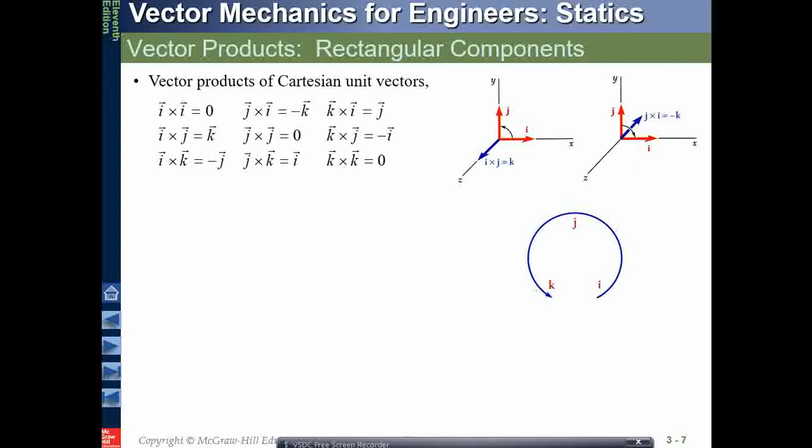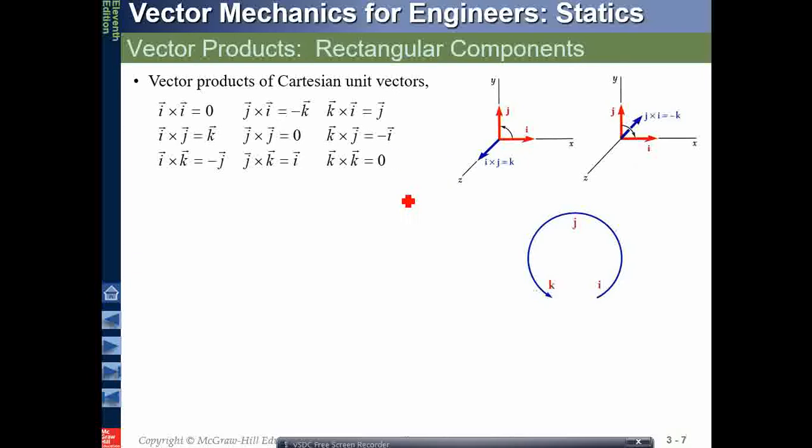Further, the vector product can be easily calculated, and this is something you have learned earlier in class 12th: vector products of Cartesian unit vectors. Unit vectors are vectors of unit magnitude along the x, y, and z directions, and we call them i, j, k respectively. So i cross j will be k, in the direction of z, and j cross i will be minus k.